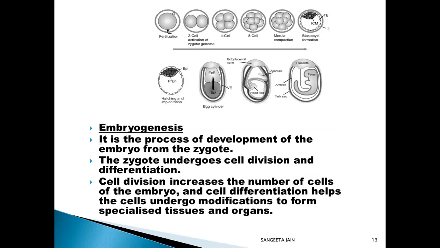Embryogenesis. It is the process of development of the embryo from the zygote. The zygote undergoes cell division and differentiation. Cell division increases the number of cells of the embryo, and cell differentiation helps the cells undergo modifications to form specialized tissues and organs.